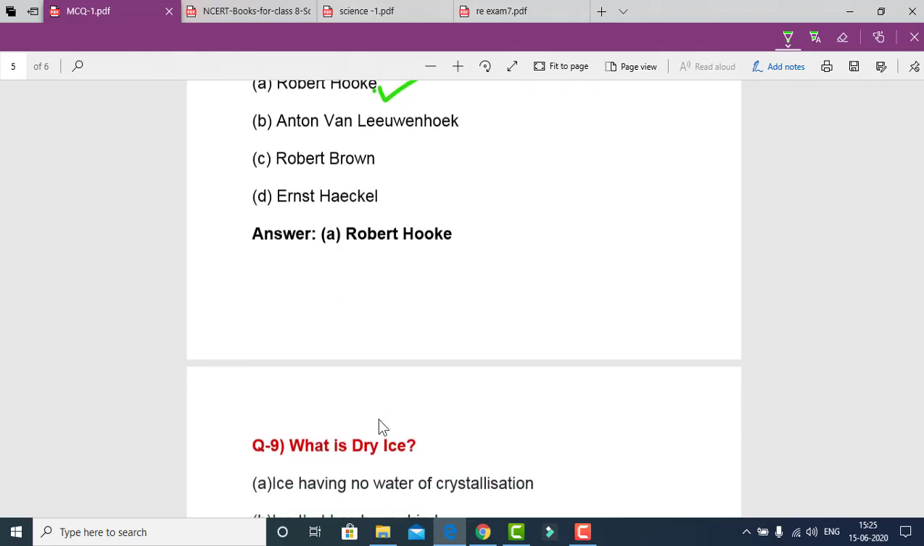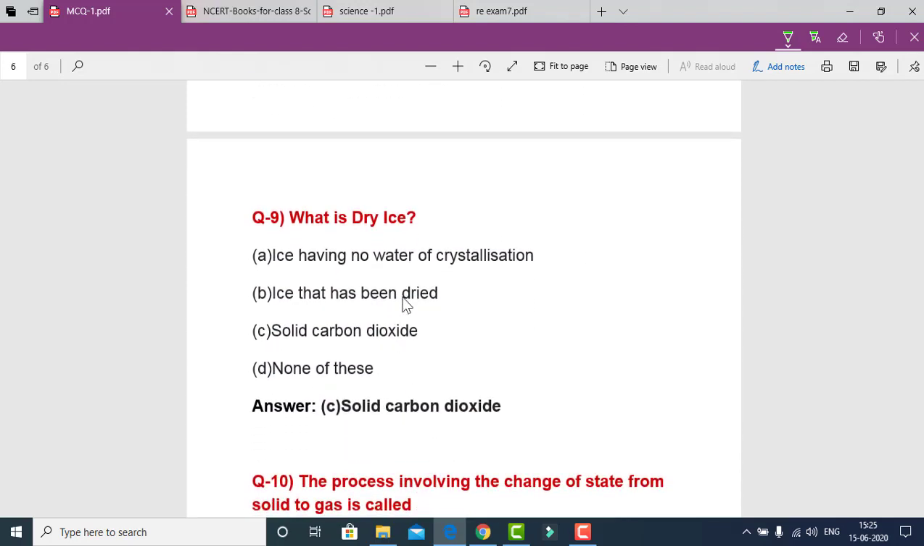Our next question is, what is dry ice? The options are ice having no water of crystallization, ice that has been dried, solid carbon dioxide, or none of these. The answer will be solid carbon dioxide is known as dry ice.